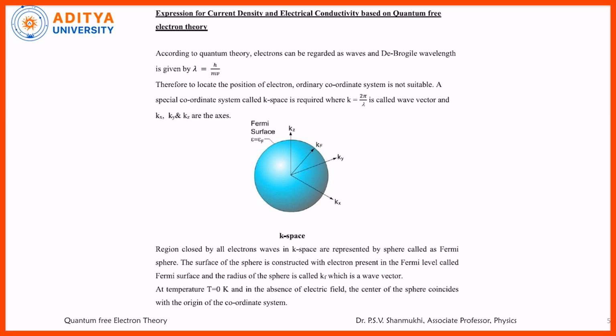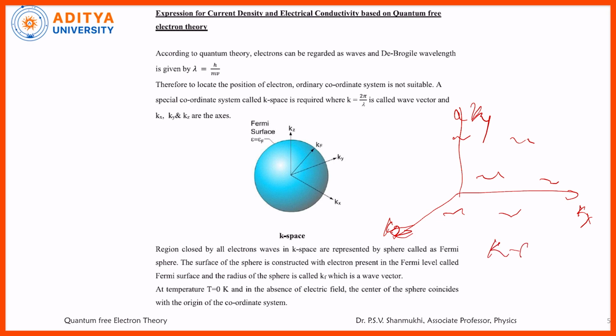As we have just discussed, suppose these are some electron waves. To locate such electron waves, the ordinary coordinate system is not suitable. I take one special coordinate system with special axes. Those axes are the kx axis, ky axis and kz axis in k space. This is the k space. Now by enclosing all these electron waves, we get a sphere, that is called the k sphere or Fermi sphere.